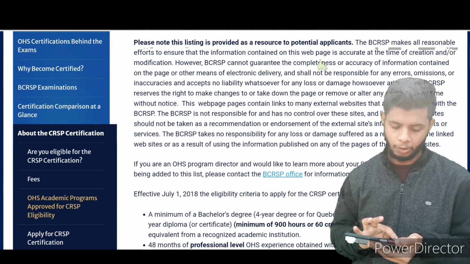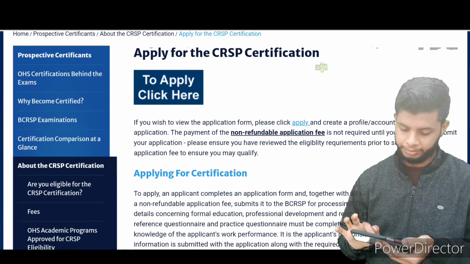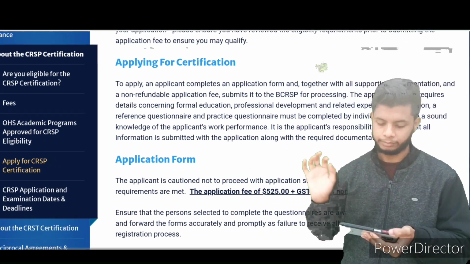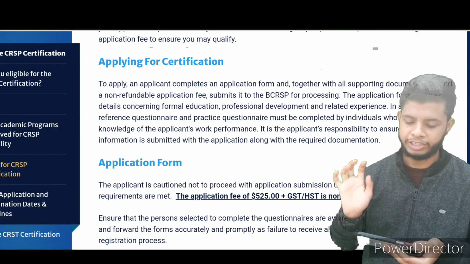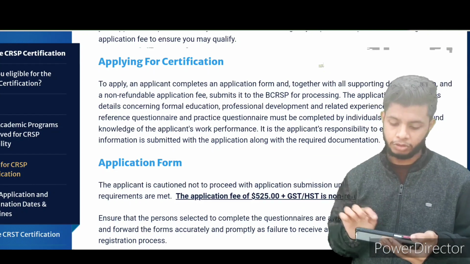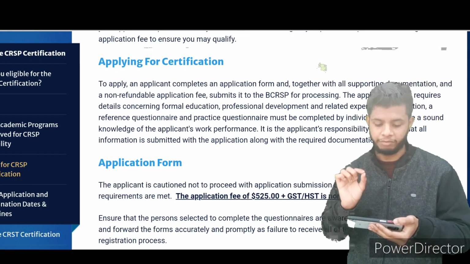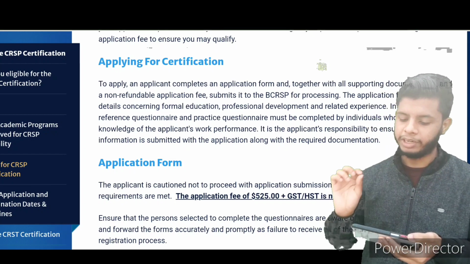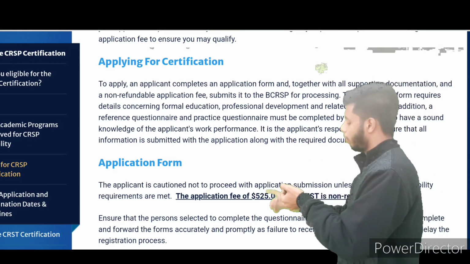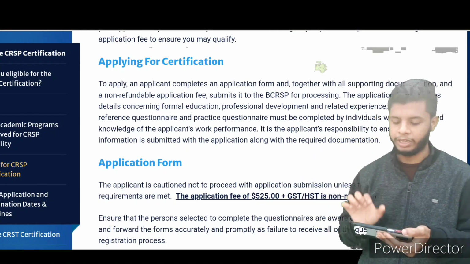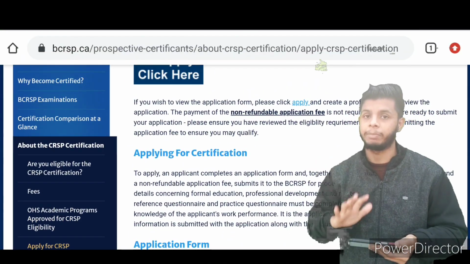Okay. Now, apply for CRSP certification. One important and the last one. See here. Applying for certification. To apply, an applicant completes the application form and gathers all supporting documents and non-refundable fees. You need to apply and pay the fees first of all. The application form requires detail concerning formal education, professional development and related experience. In addition, a reference questionnaire and practice questionnaire must be completed by individuals who have a sound knowledge of the applicant's work performance. It is the applicant's responsibility to ensure all information is submitted with the application along with the required documents. Now, if you are applying for CRSP certification, you need some references also. They have mentioned it multiple times here.